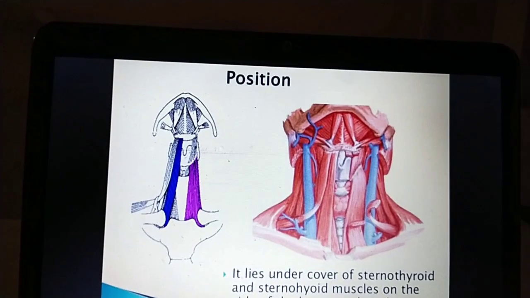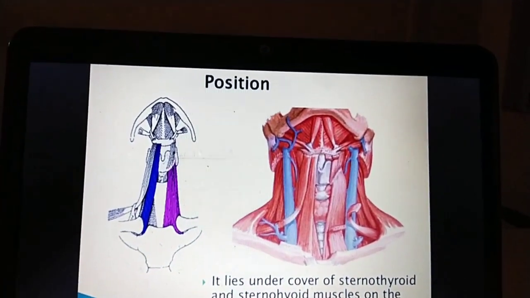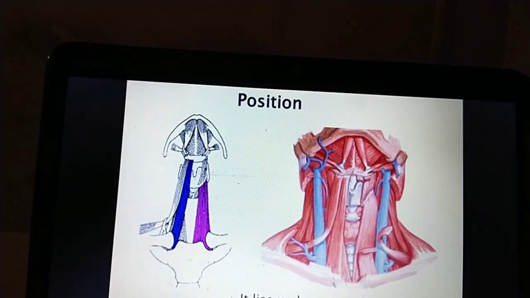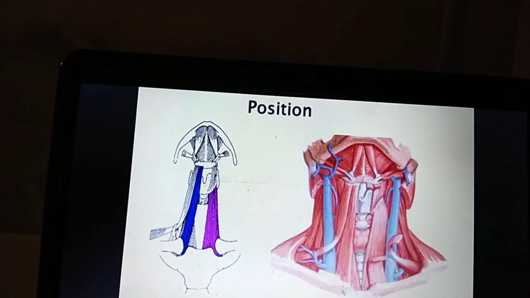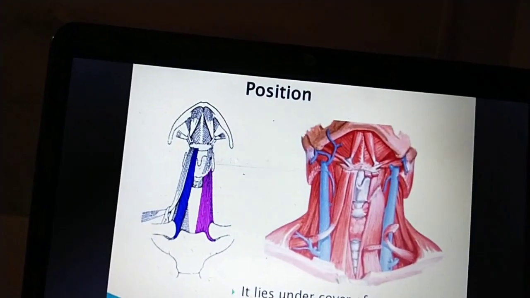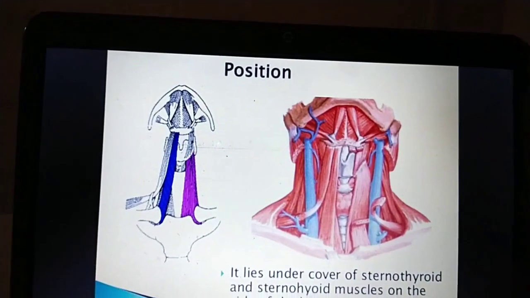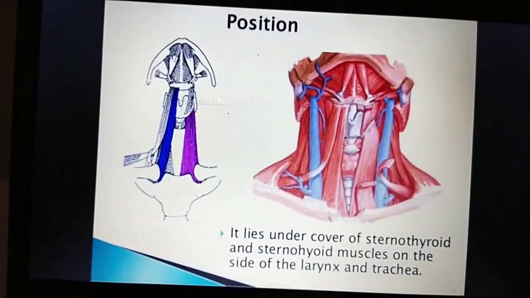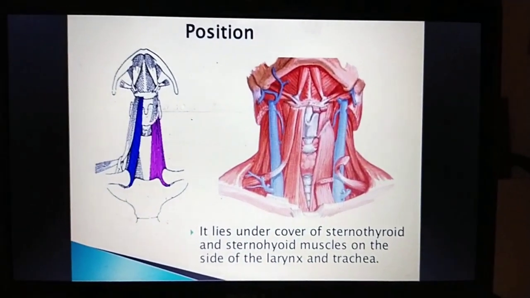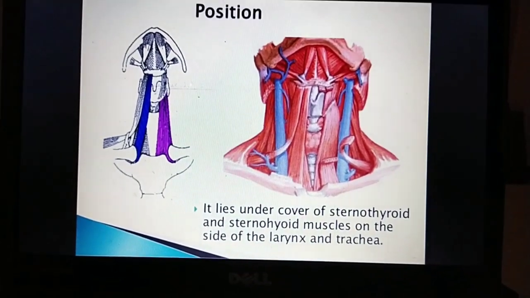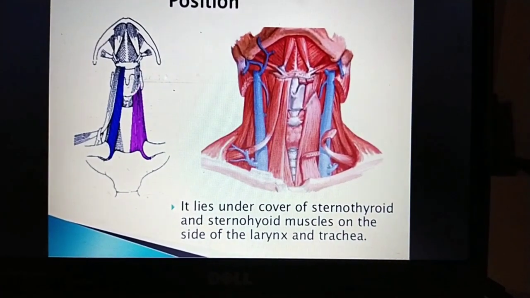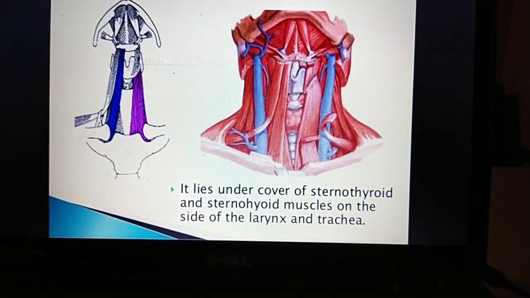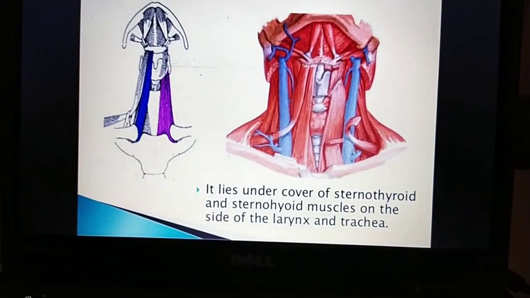Position of the thyroid gland. It is present in the lower neck, opposite C5 to T1, and from the fifth to sixth tracheal ring. It lies under cover of the sternothyroid and sternohyoid muscles, on the side of the larynx and trachea.